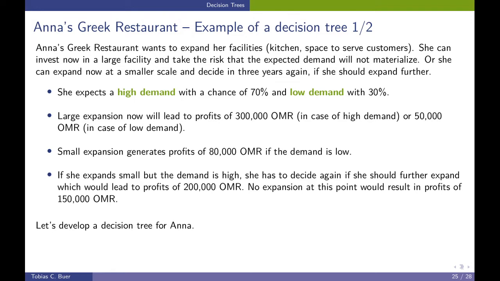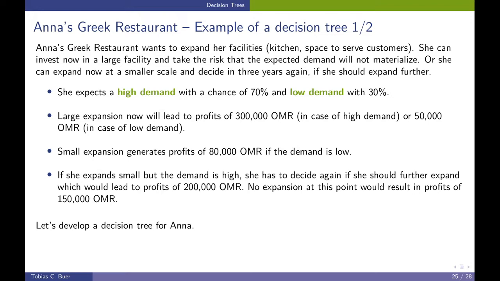She can either invest today in a large facility, and then she takes the risk that the expected demand will not materialize. Or, as an alternative, she can expand now at a smaller scale, have a smaller facility, and in 3 years she reconsiders the situation, and if it's proper, she can expand then in 3 years again. She expects that the demand will be high with a chance of 70% and low with a chance of 30%.